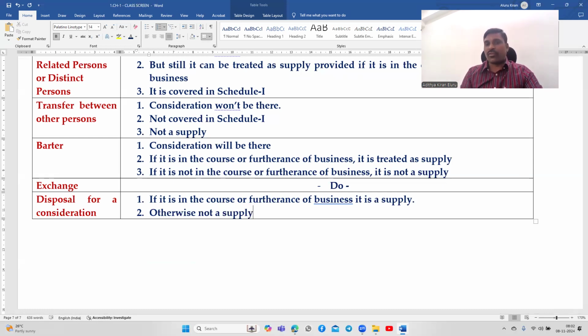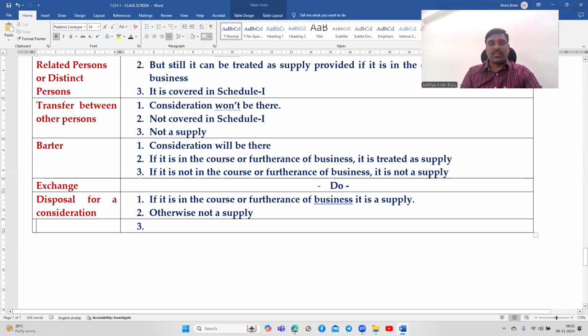Okay. Disposal for a consideration. If it is in the course or furtherance of business, it is a supply. Otherwise, it is not a supply.